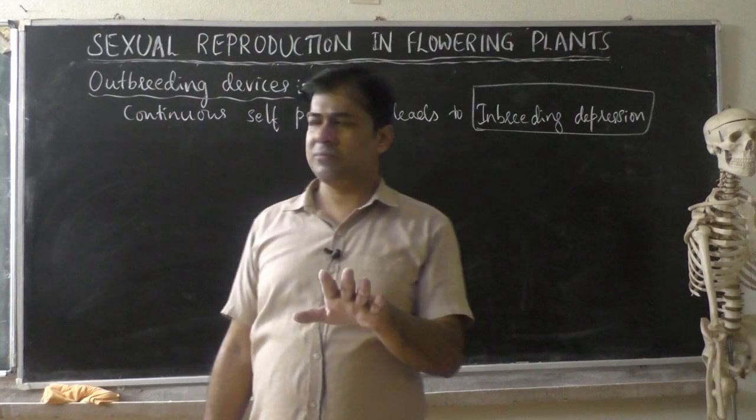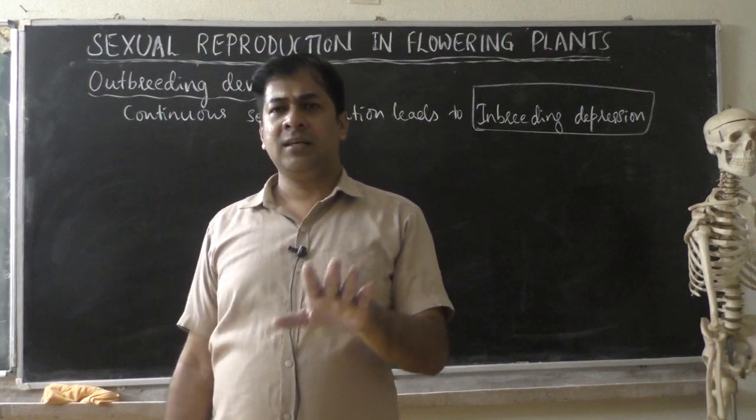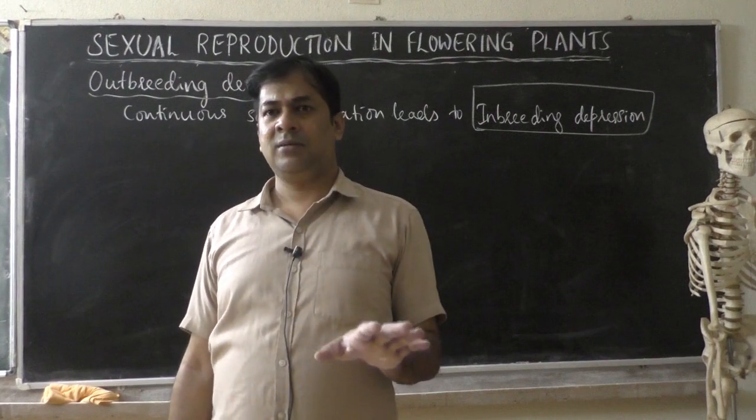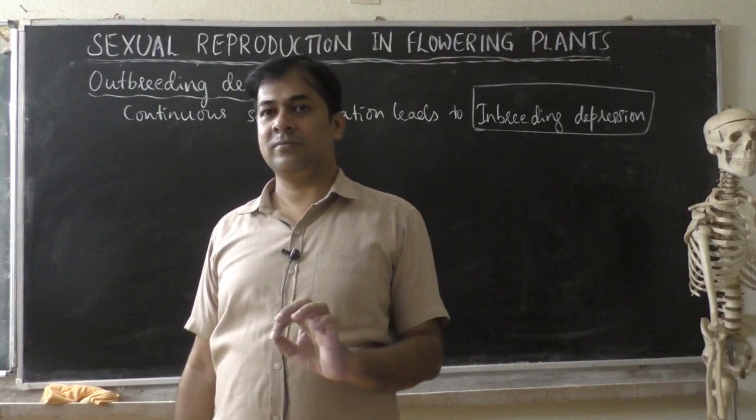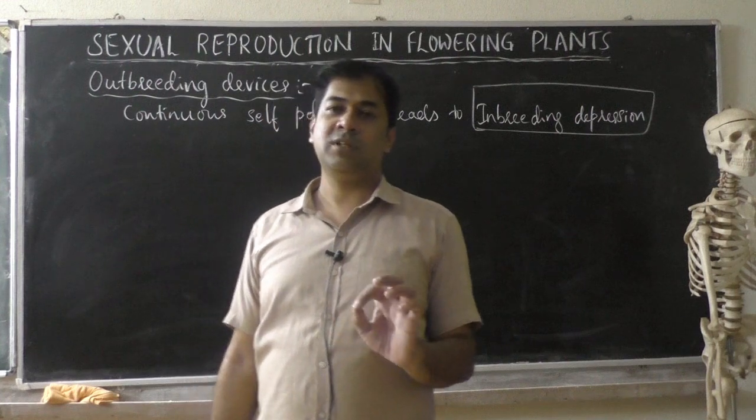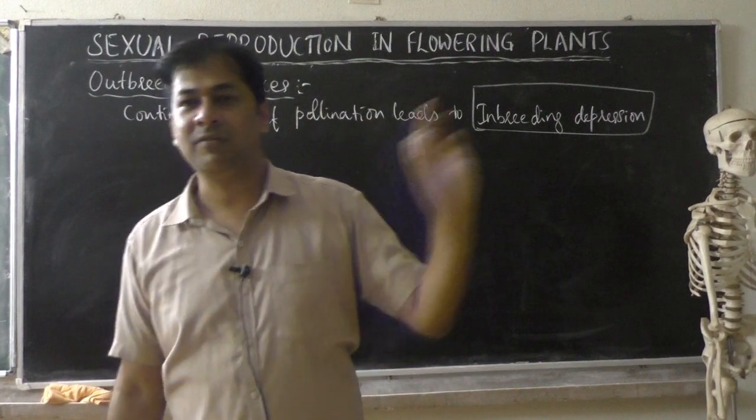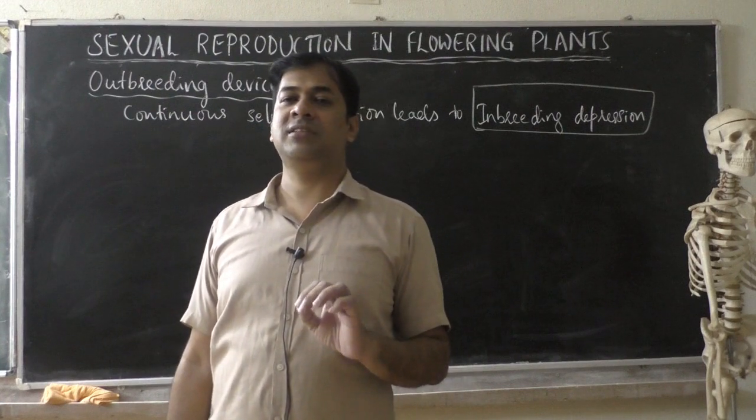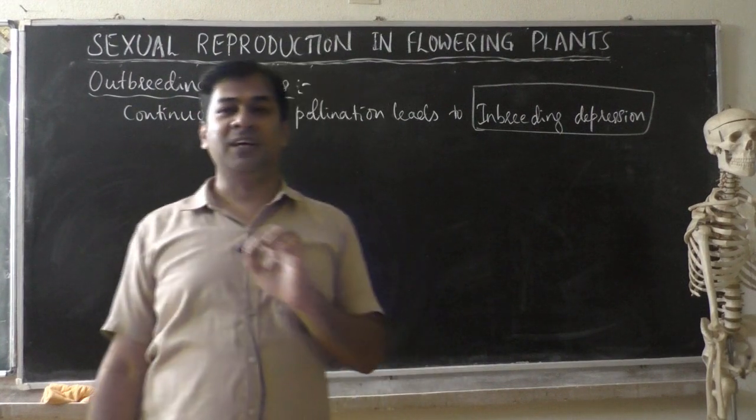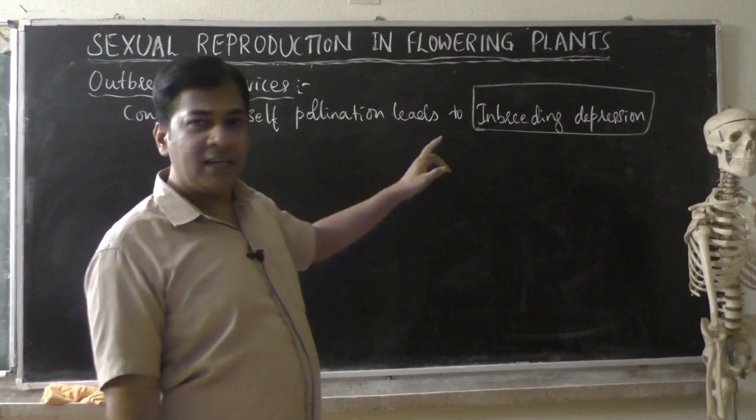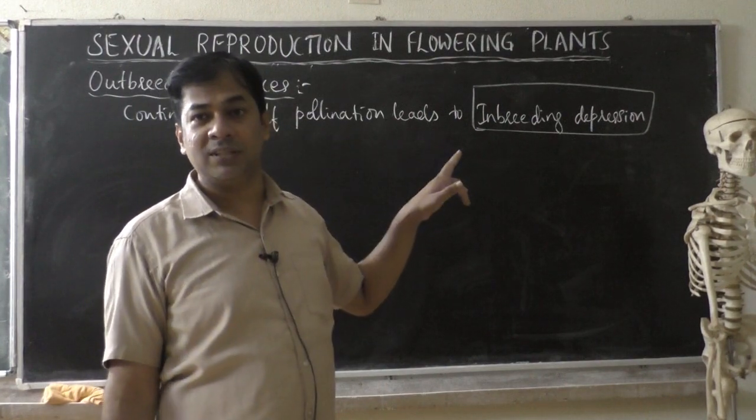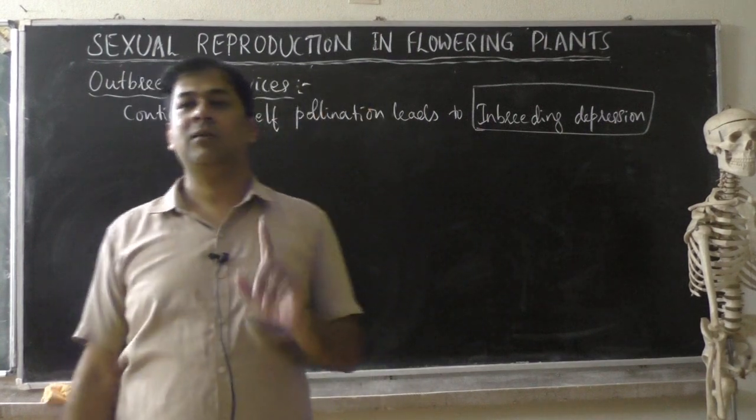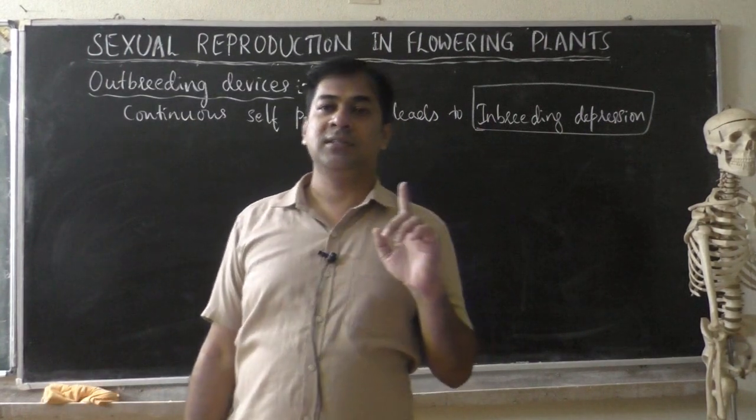In simple terms, the plant does not want pollen grains of the same flower or the same plant; it wants pollen grains from another plant. So it wants pollen grains of a different plant or a different flower. Why does the plant do that modification? Because if continuous self-pollination occurs, it leads to inbreeding depression. It produces sterile flowers, then reproduction stops. That is why the plant wants to avoid self-pollination.